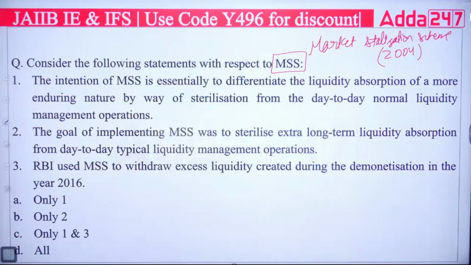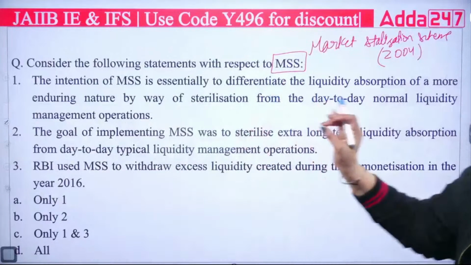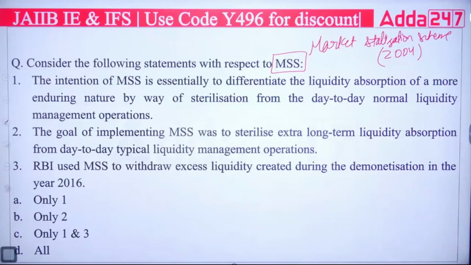Now let me know which statement is correct about it. First, the intention of MSS is essentially to differentiate the liquidity absorption of a more enduring nature by way of sterilization from day-to-day normal liquidity management operation. Second, the goal of implementing MSS was to sterilize extra long-term liquidity absorption from day-to-day typical liquidity management operation. Third, RBI used MSS to withdraw excess liquidity created during the demonetization in the year 2016. Only one, only two, 1 and 3, all. What do you think? Which of the following will be correct?